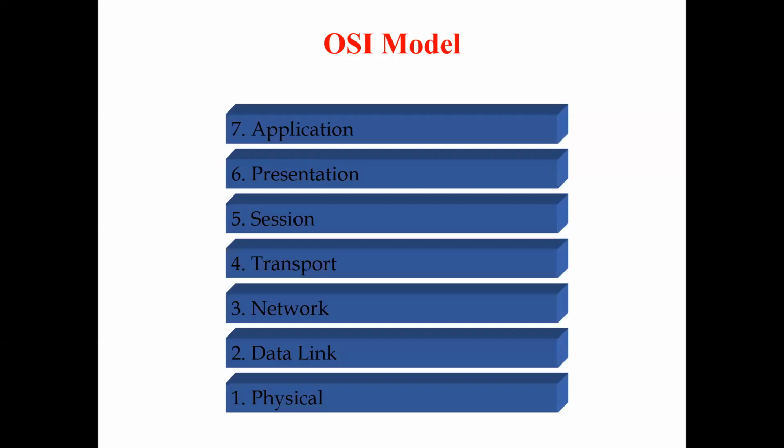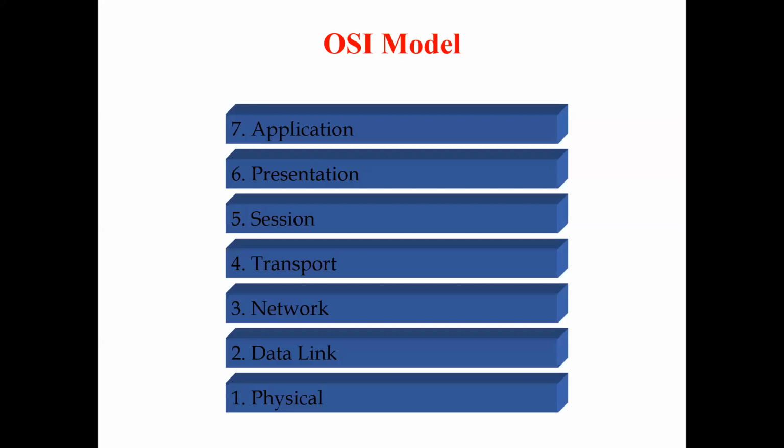Here we can see that I just put the numbers from up to down. That means 7, 6, 5, 4, 3, 2, 1. Because we can tell these layers as up to down or down to up, but the order will not change in any case. Application layer, presentation layer, session layer, transport layer, network layer, data link layer, and physical layer, or down to up: physical layer, data link layer, network layer, transport layer, session layer, presentation layer, and application layer.